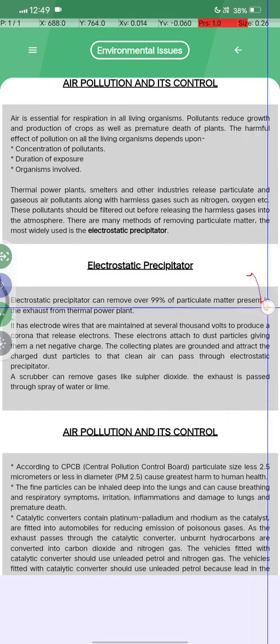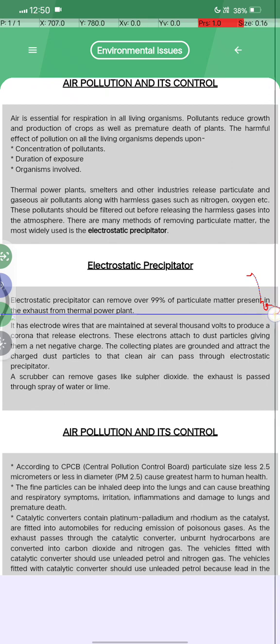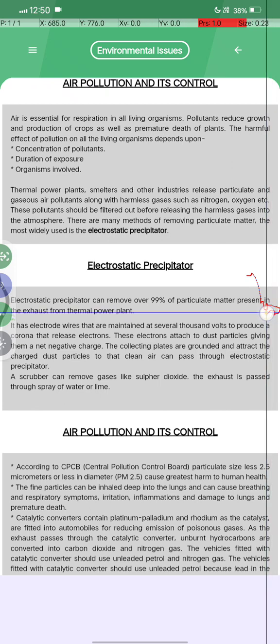An electrostatic precipitator can remove over 99% of particulate matter present in the exhaust from a thermal power plant.